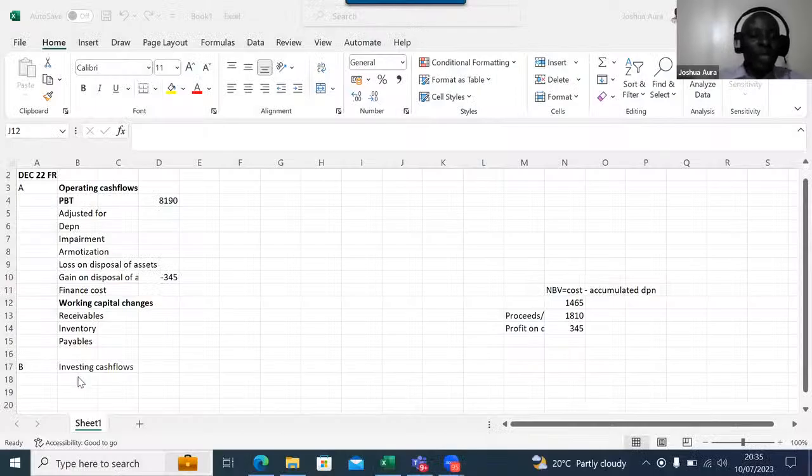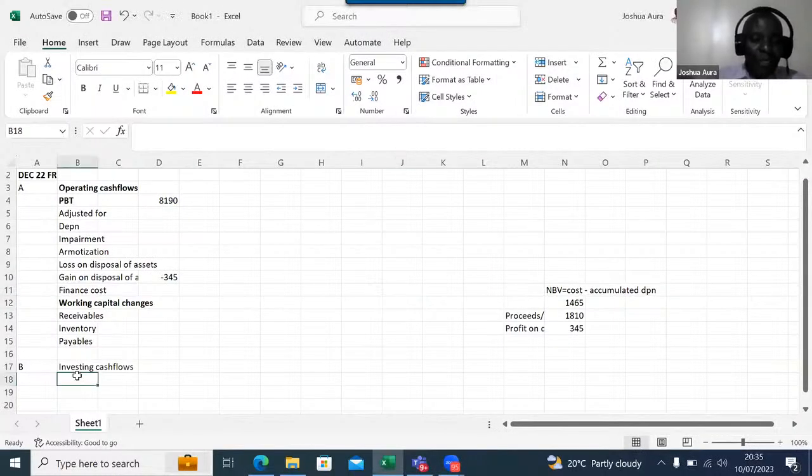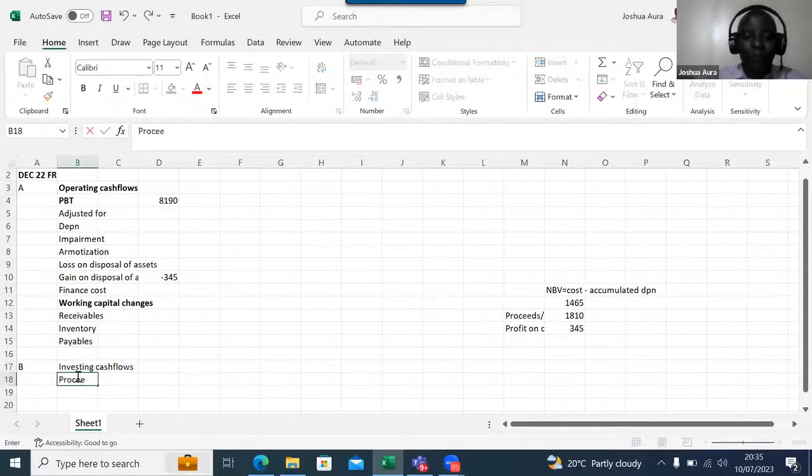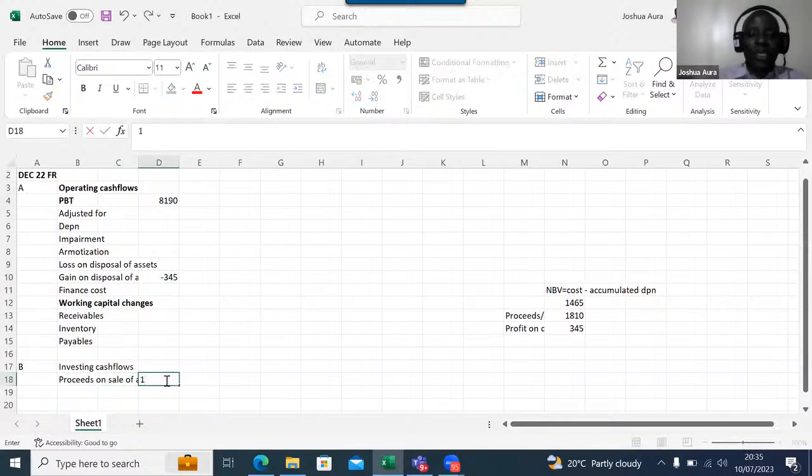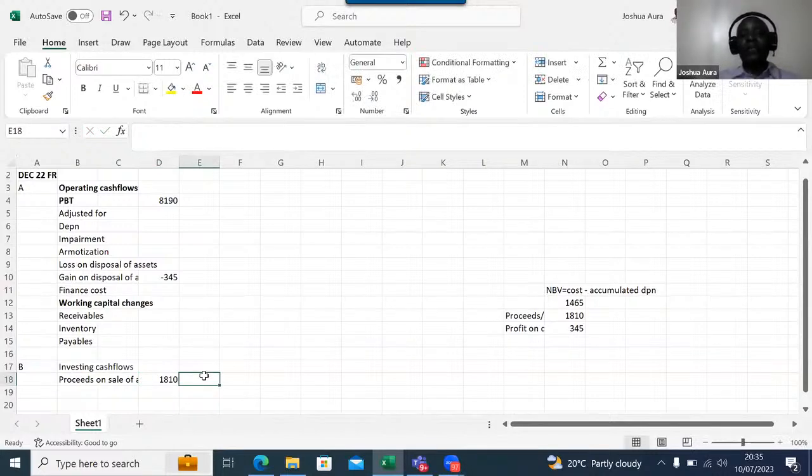So here I will straight away come under investing activities and talk of proceeds on the sale of assets. How much proceeds do we get on the sale of these assets? We got 1810. Remember, our figures are in thousands. We got 1810 like that.